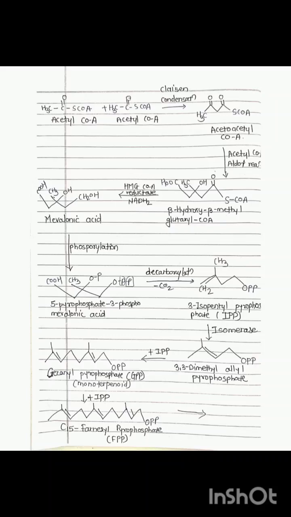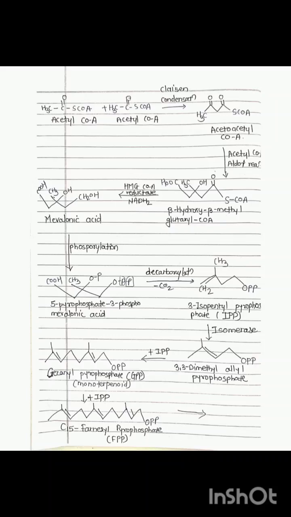From beta-hydroxy-beta-methyl-glutaryl-CoA, there is formation of mevalonic acid by using HMG-CoA reductase and NADH2. Then from mevalonic acid, there is formation of 5-pyrophosphate 3-phosphomevalonic acid by the phosphorylation process.